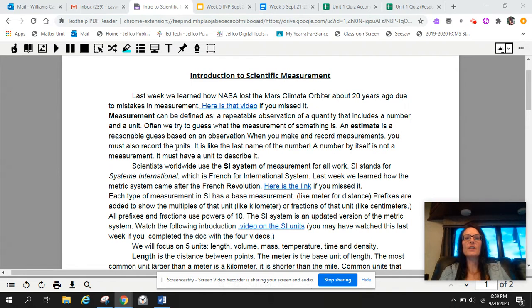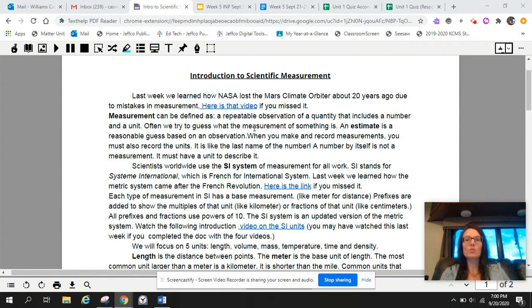Last week, we learned how NASA lost the Mars Climate Orbiter about 20 years ago due to mistakes in measurement. And then I attached that video from class if you missed it or just wanted to see it again. Measurement can be defined as a repeatable observation of a quantity that includes a number and a unit.